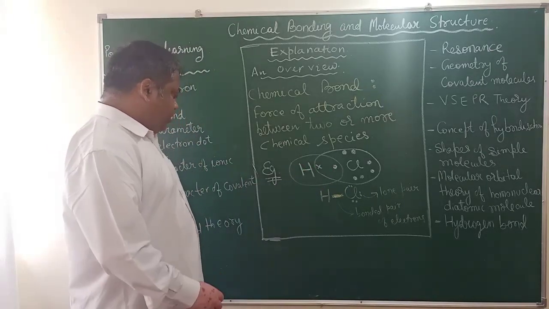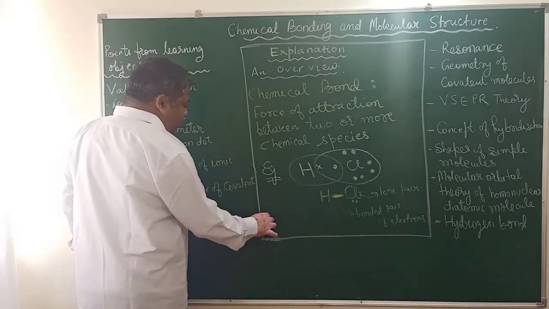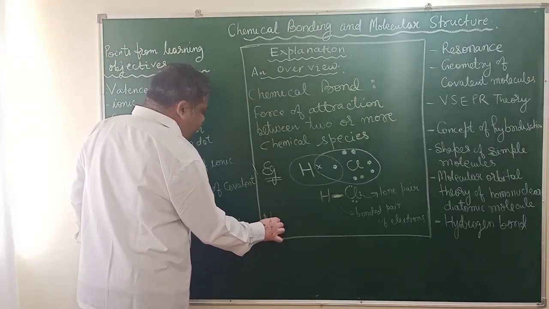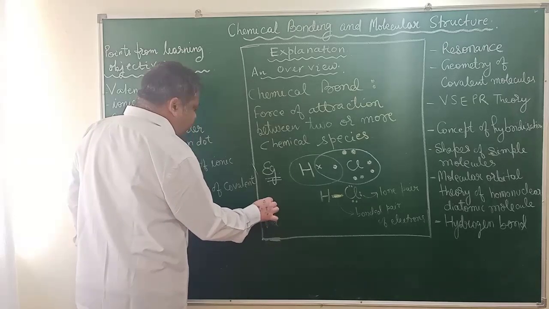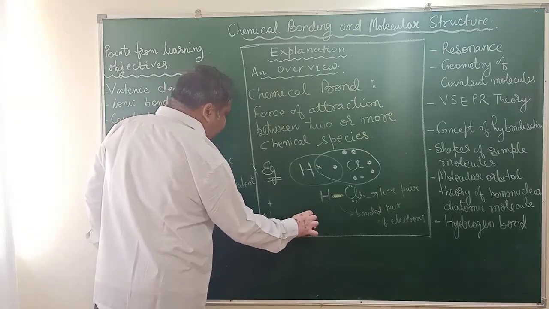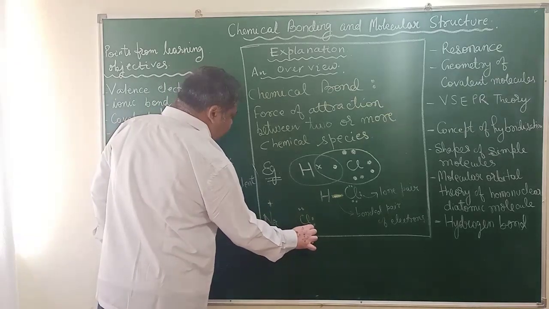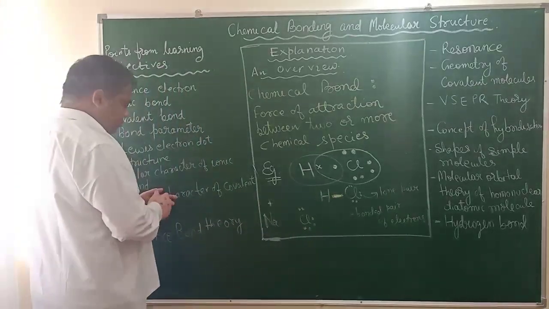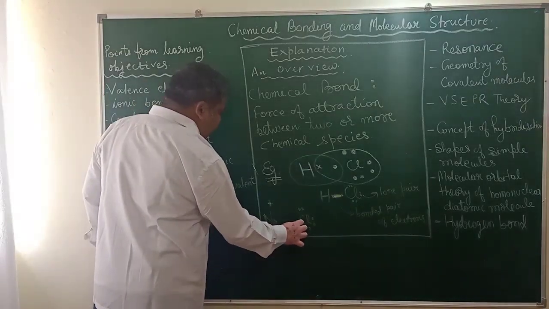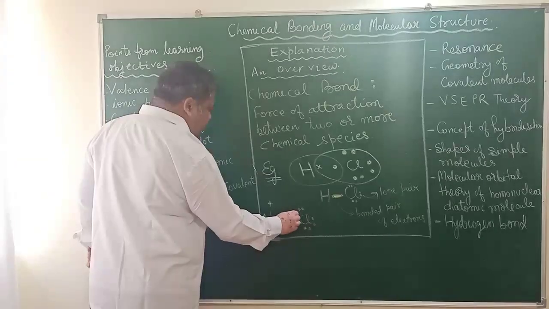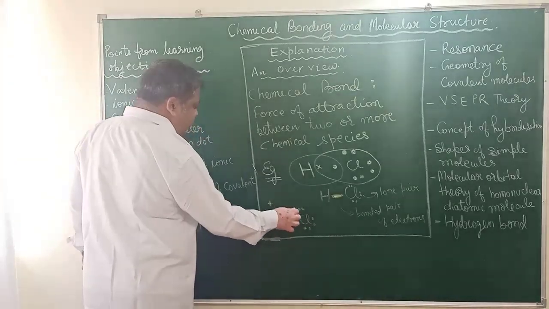Another way of chemical bond formation could be electrovalent in nature. Like the sodium ion has a plus charge, and the chlorine atom takes one electron from sodium, which is given by sodium, and gathers one negative charge.